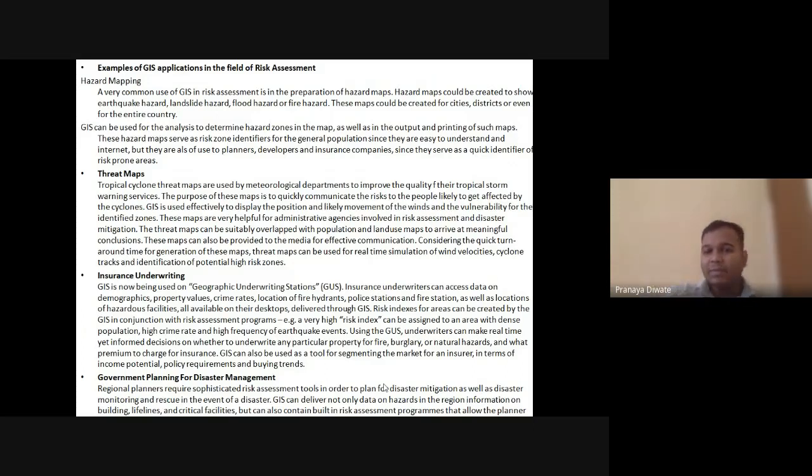So a threat map is nothing but the kind of threat, for example, a tropical cyclone threat map, which is used by the meteorological department to improve the quality of the tropical storm warning. Then you have insurance underwriting. GIS is now being used for geographic underwriting.